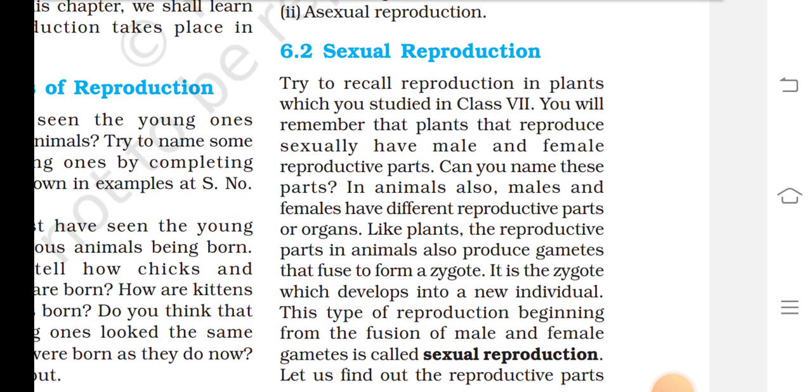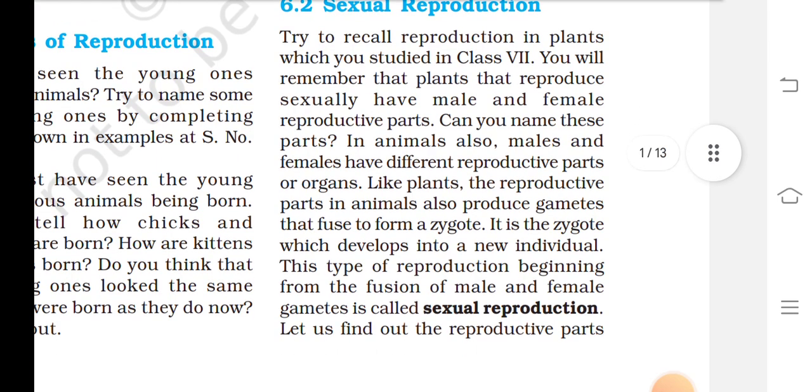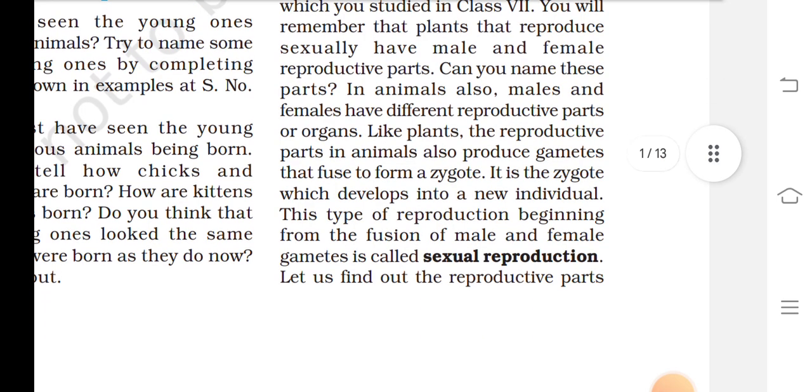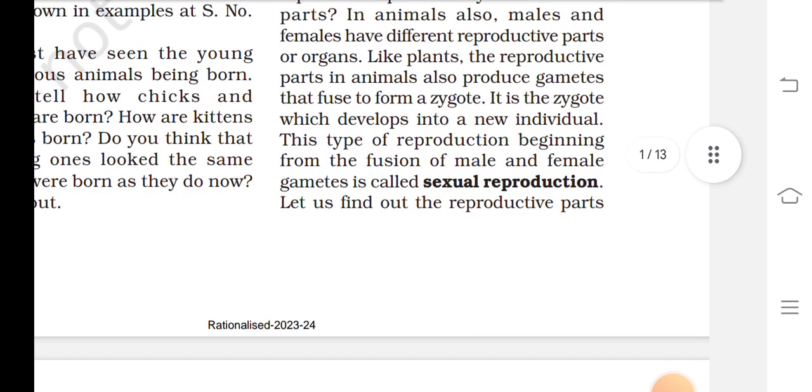Sexual reproduction. Try to recall reproduction in plants which you studied in Class 7. You will remember that plants that reproduce sexually have male and female reproductive parts. Can you name these parts in animals? Also, males and females have different reproductive parts and organs. Like plants, the reproductive parts in animals also produce gametes that fuse to form a zygote.